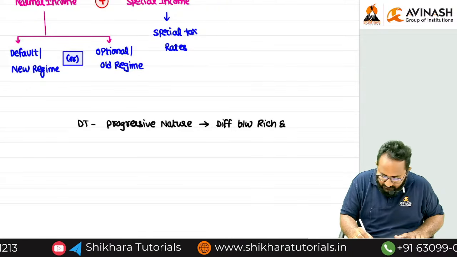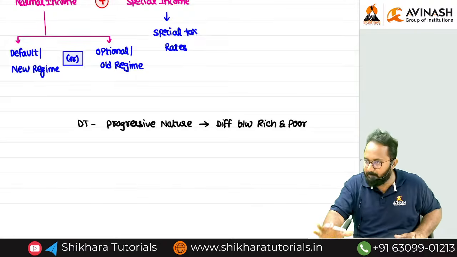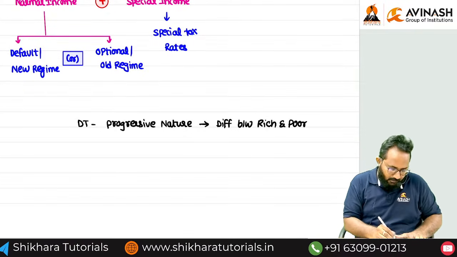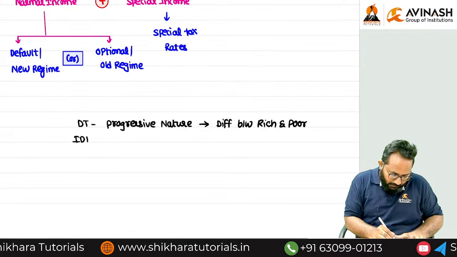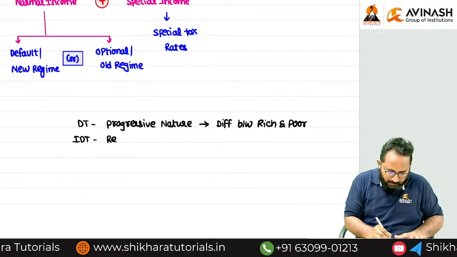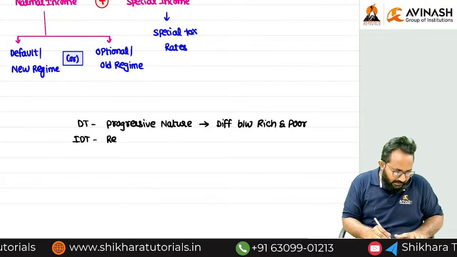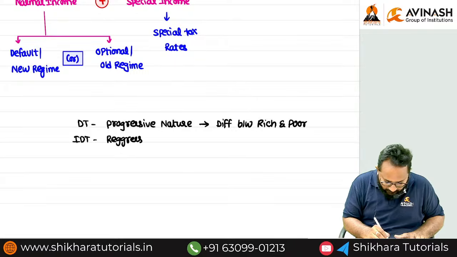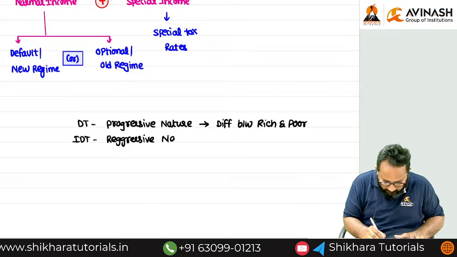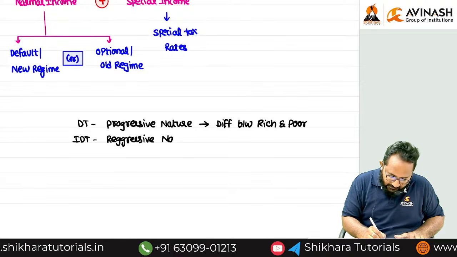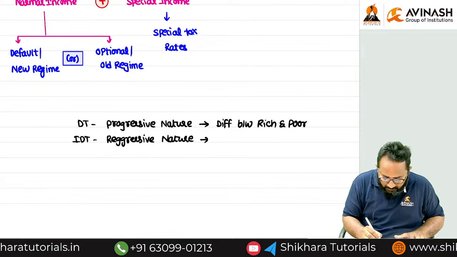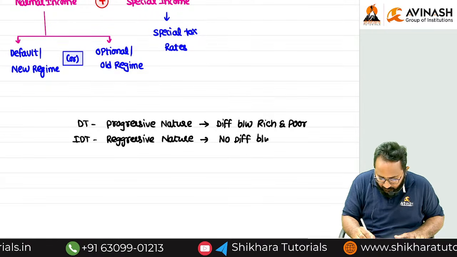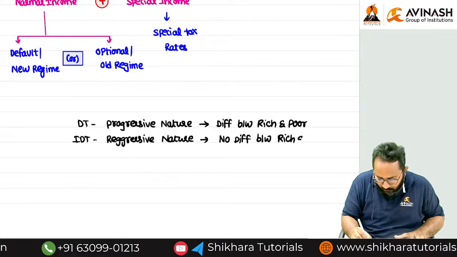That means what is the concept? I want to collect less tax from the poor person. I want to collect more and more tax from the rich person. Coming to indirect tax, it is the reverse of progressive. What is the word? Regressive nature. If it is called a regressive nature, that means there is no difference between rich and poor.